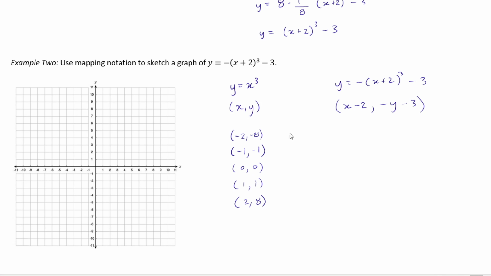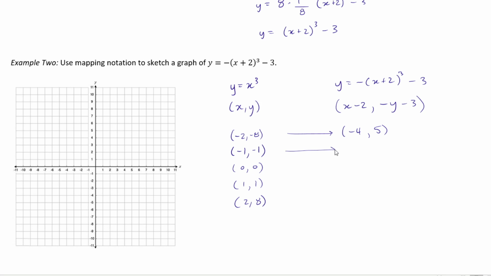Now we're going to have to translate these into our transformed function. So we have negative 2 minus 2. Negative 2 minus 2 is negative 4. Negative 8 times negative 1, that's 8, minus 3 is 5.